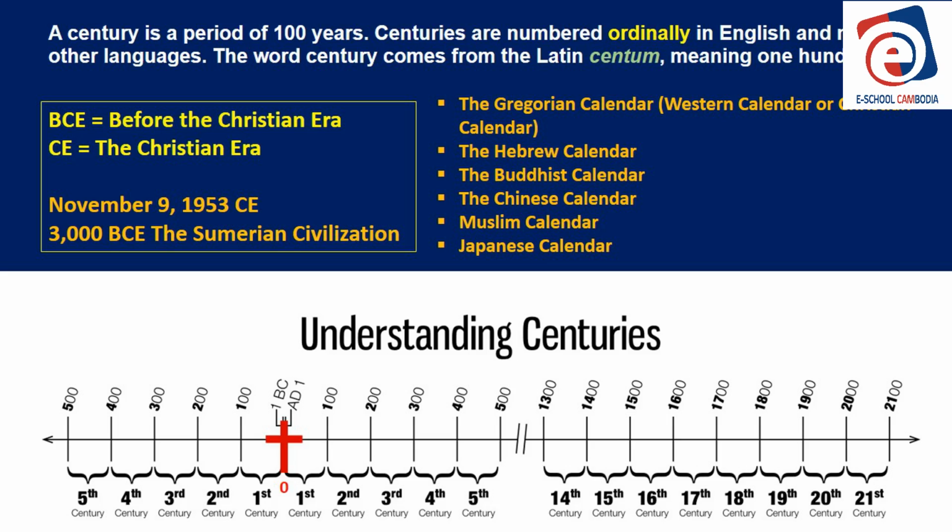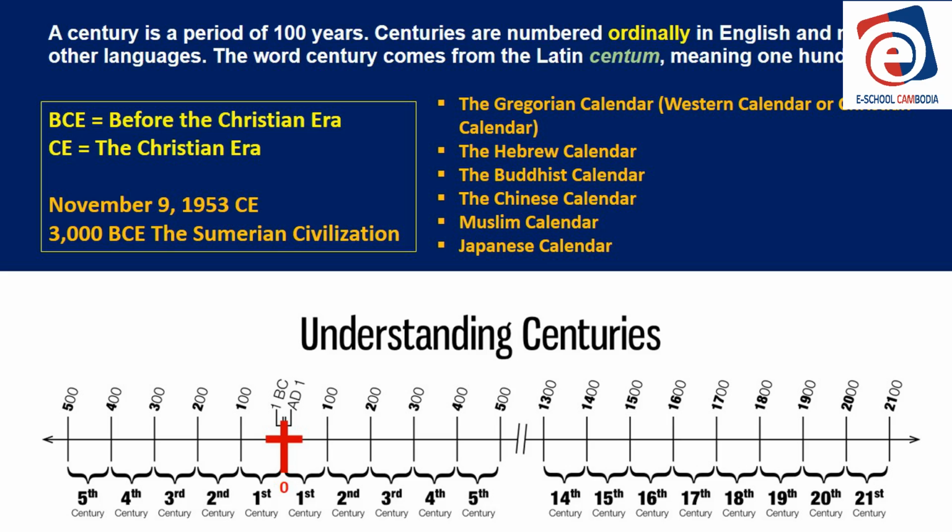Okay, so in English, we use what's called the Gregorian calendar. In fact, most of the world right now uses the Gregorian calendar. It's also called the Western calendar or the Christian calendar. It was developed several hundred years ago, but most of the world uses this calendar for their dates.